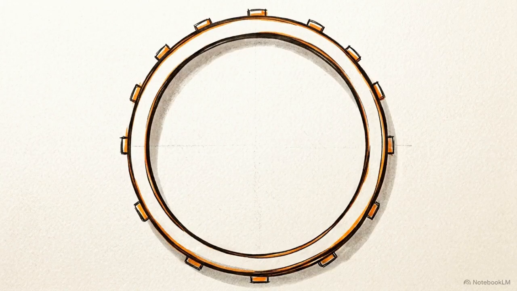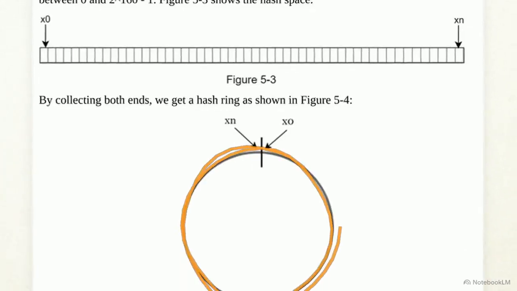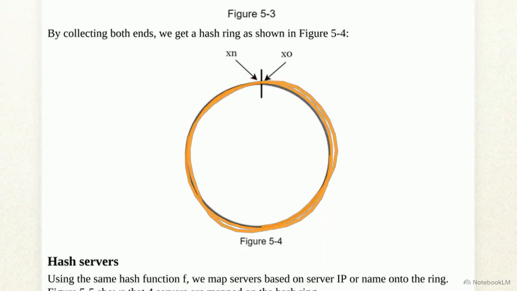To solve this, distributed systems utilize an architecture called consistent hashing. The objective is topological decoupling, completely removing the total server count from the routing equation. This approach uses a linear hash space, like the output range of SHA-1, and loops it back on itself to create a continuous circular structure called a hash ring.